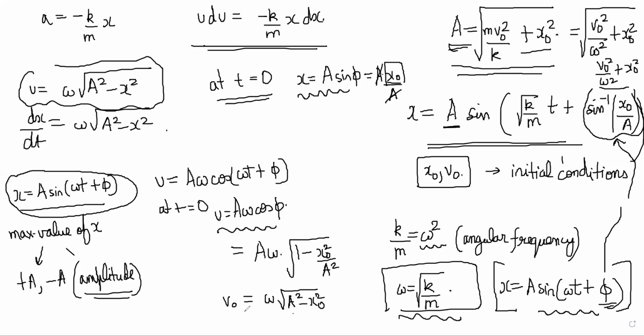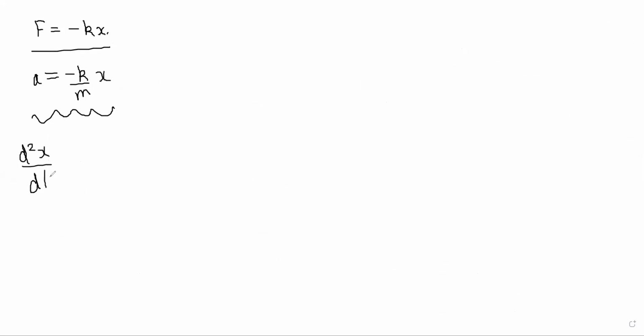So it is important to now realize that if your force is minus kx, what we have done is we have solved this differential equation. This differential equation is actually a second degree differential equation. So if you write it like this, this is the equation, right? Acceleration is a second derivative of x. So if it is a second degree equation, you had to do two integrations, and therefore you needed two initial conditions.